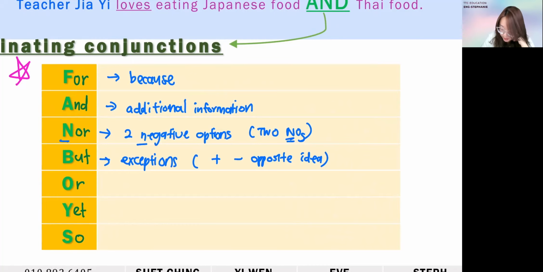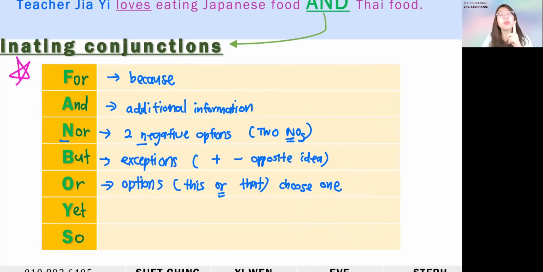Okay. Next one, it's or. When we talk about or, it is when you have two options. Okay, options. This or that. Usually you need to choose one. Okay, you can only choose one. There's only one that you can continue to move on.